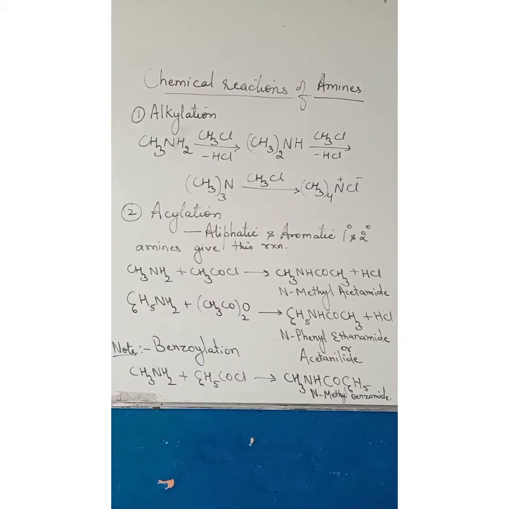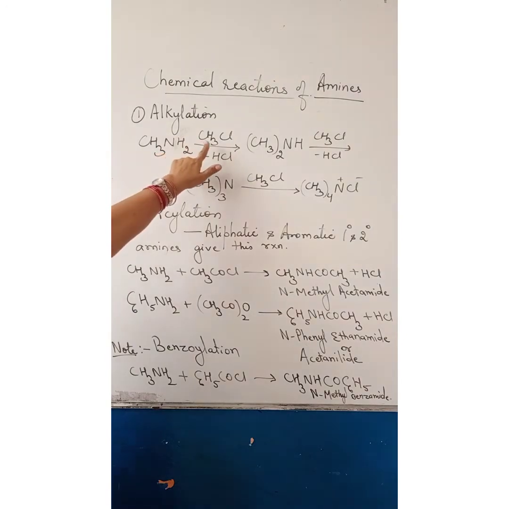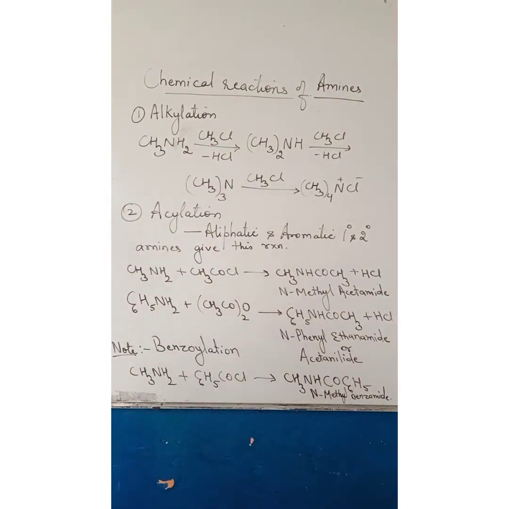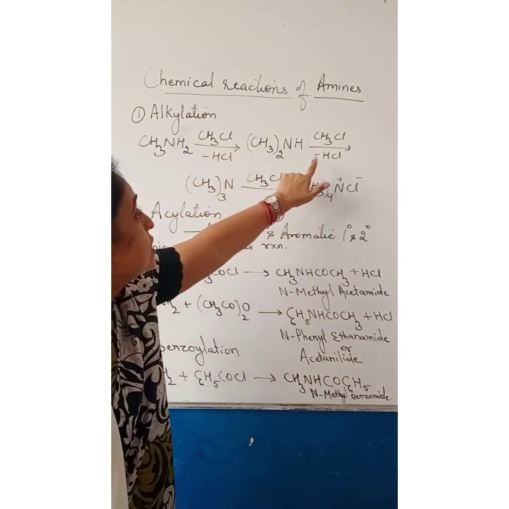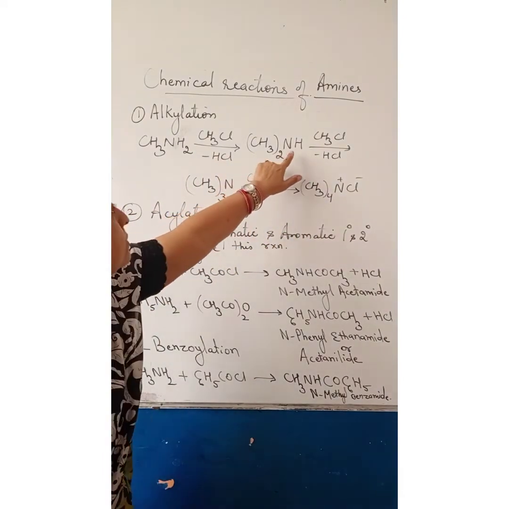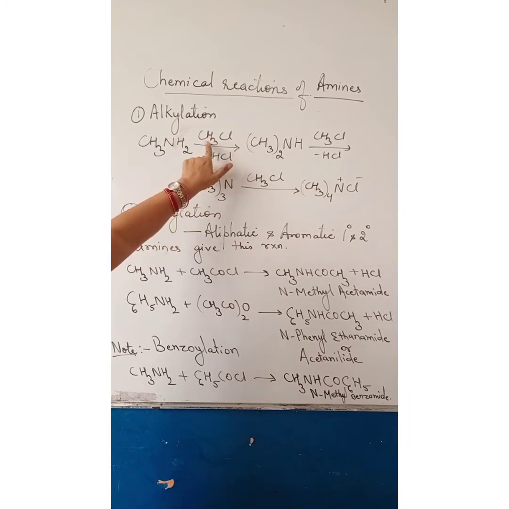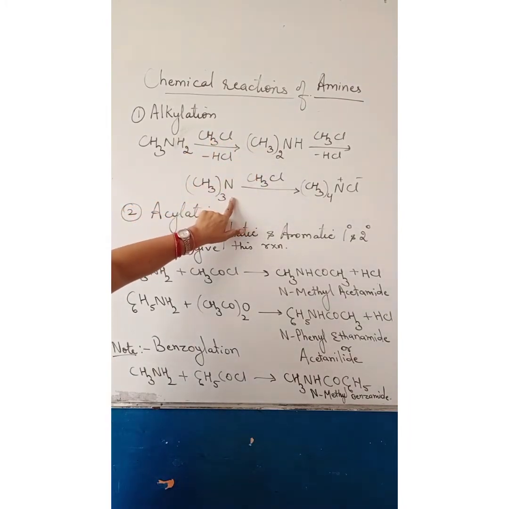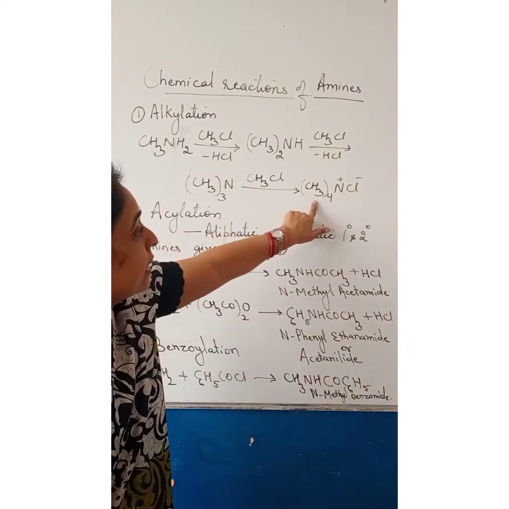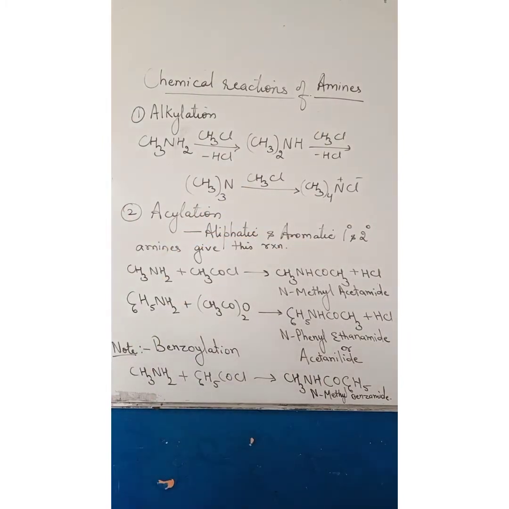Chemical reactions of amines. Amines undergo alkylation. Amines react with alkyl halide to form alkyl amines. You can see as long as there is presence of replaceable hydrogen, it reacts with alkyl halide to give 2 degree, 3 degree amine, and we also get 4 degree amine.